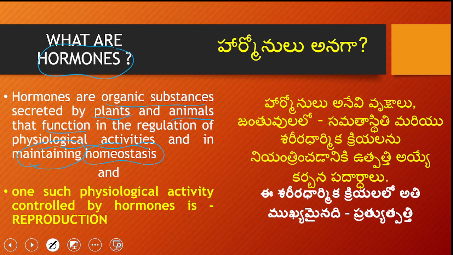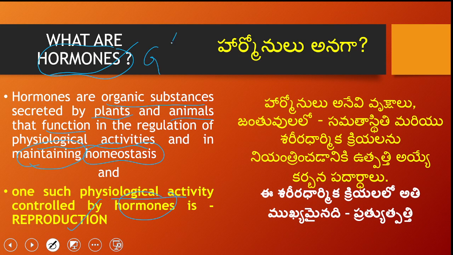And one such physiological activity controlled by hormones is reproduction also. So every system of the body, whether it is your heart, your kidney, your reproductive organs, all are under the master control of hormones. So these are the masters of the body, as I say. Without these hormones, you cannot grow.